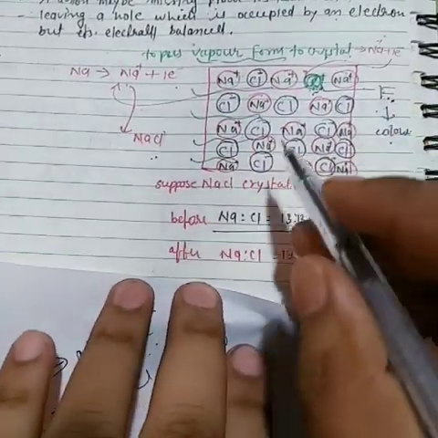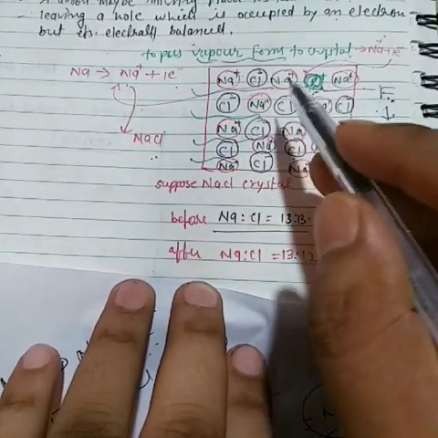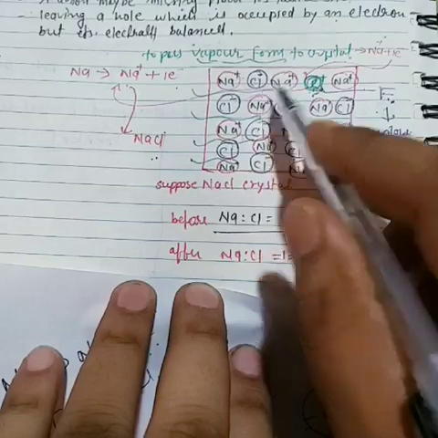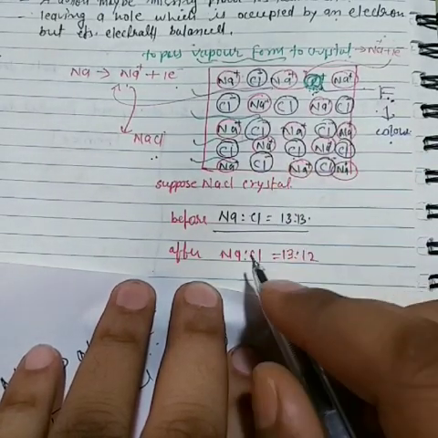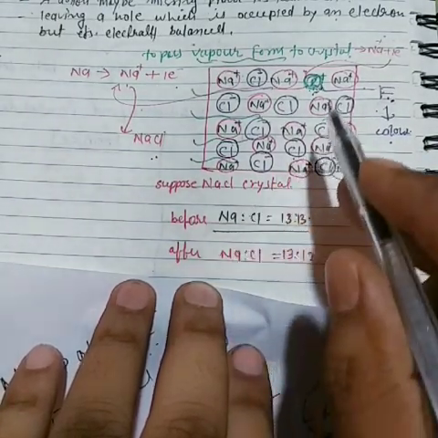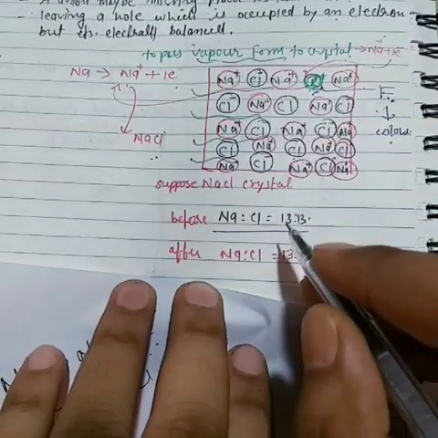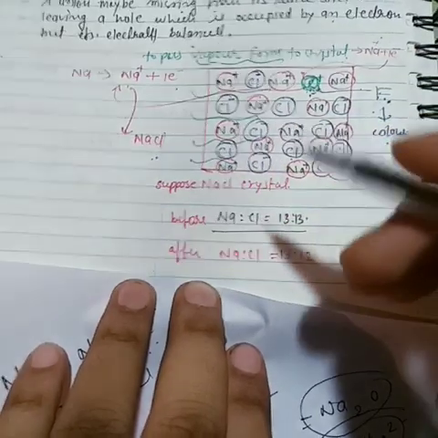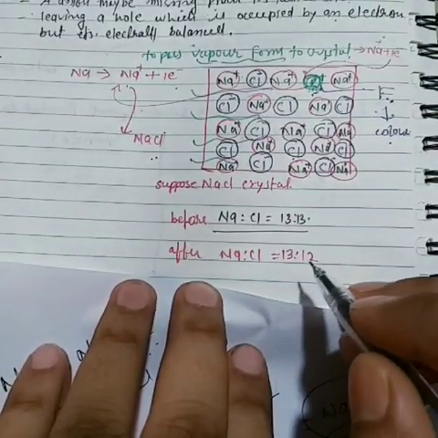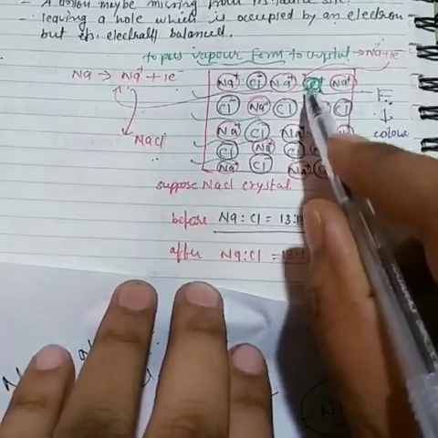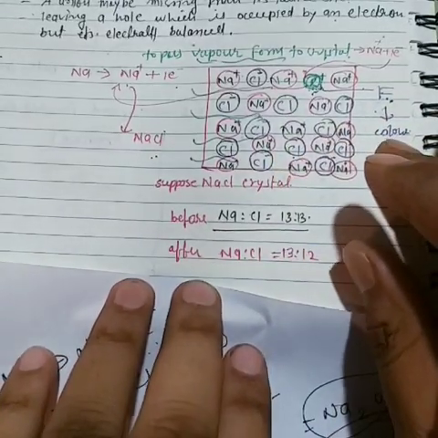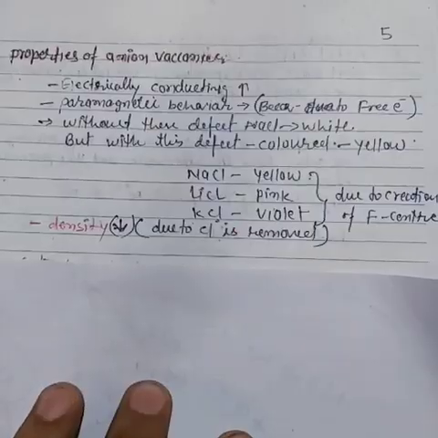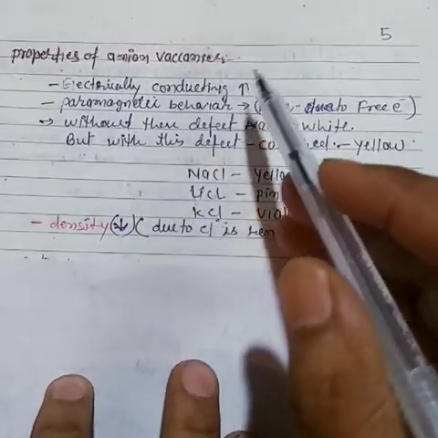Now see here, if I count the cations and anions in this crystal, it will definitely be a different ratio. Before the reaction the ratio is 13:13. After I pass the sodium vapor, it will be 13:12, because one chlorine atom is removed from the crystal. So here it is very important. I hope you understand. Now see some properties of anion vacancies.